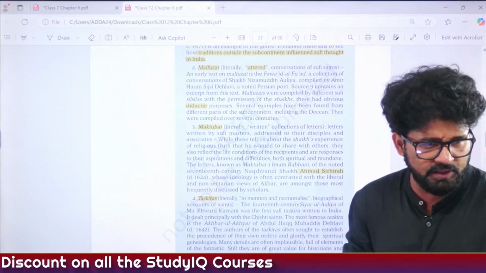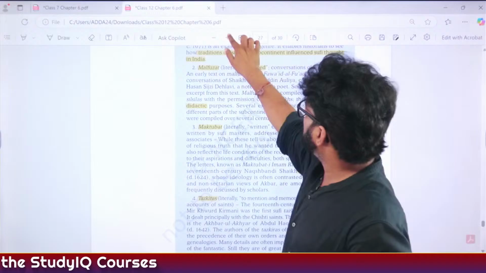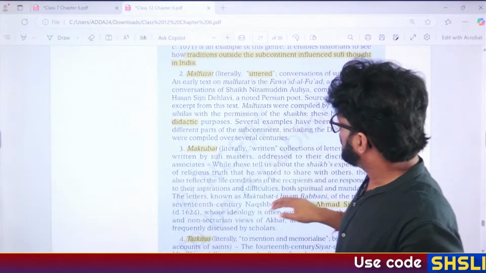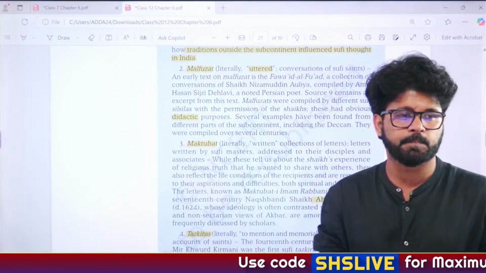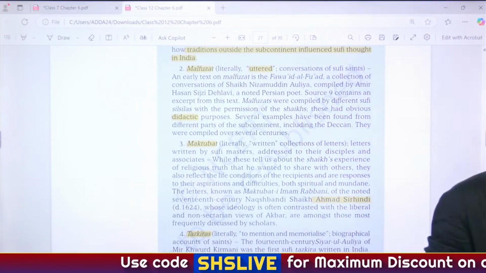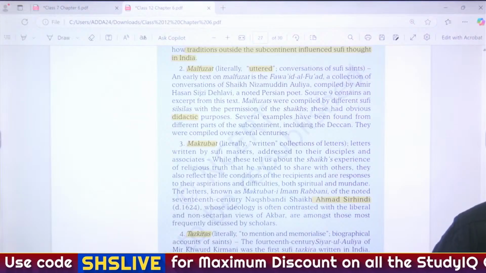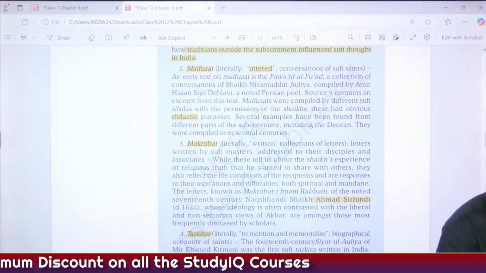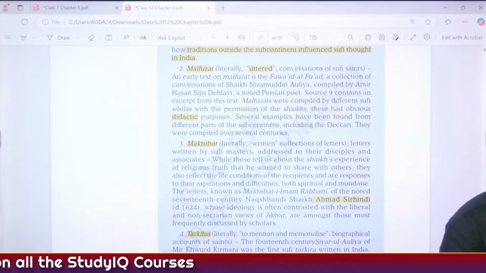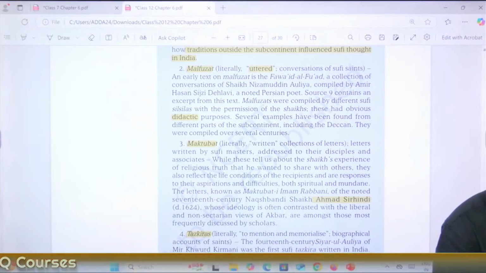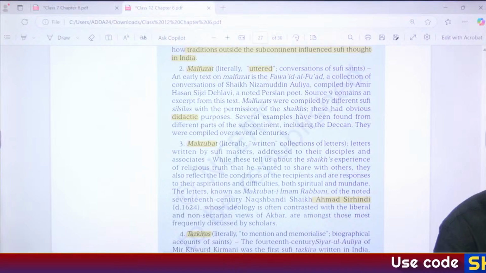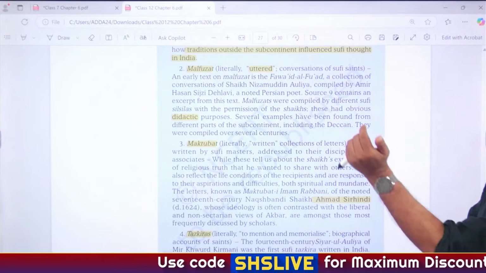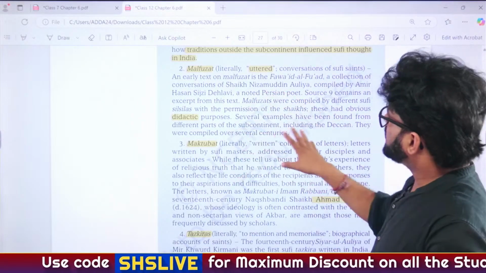Let me see if you can see it. Or should I make it bigger? Let me make it bigger. Do tell me whether you can see it now. Malfuzat and Maktubat. Hope you can see it. So Malfuzat, Maktubat. How can you understand?